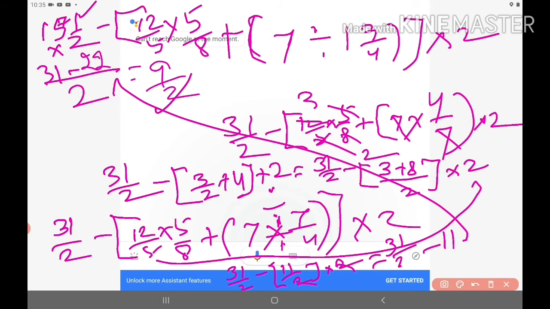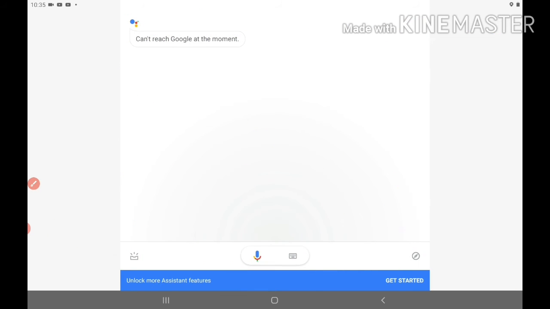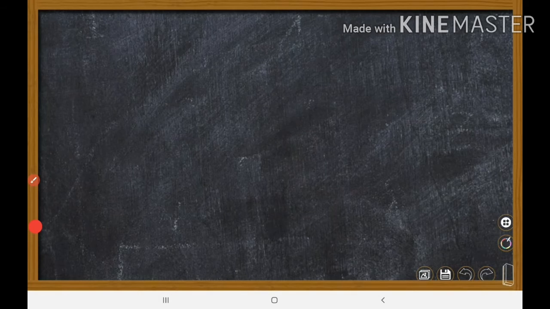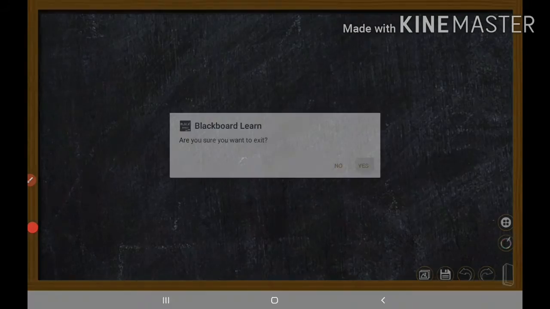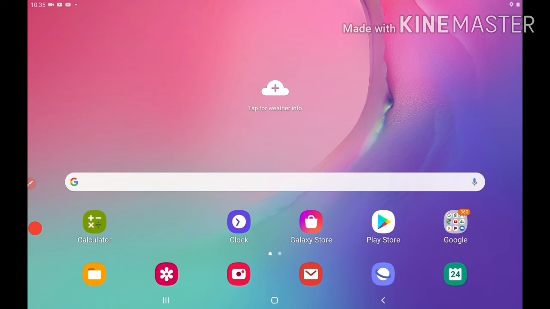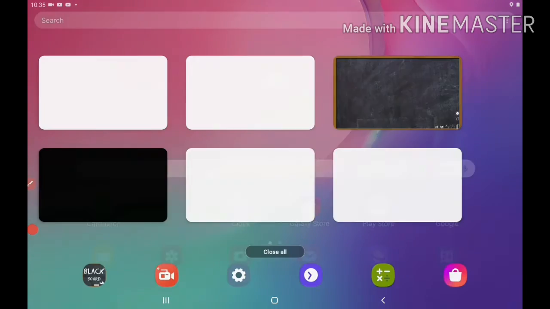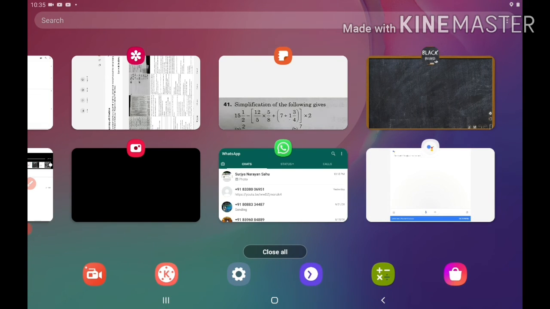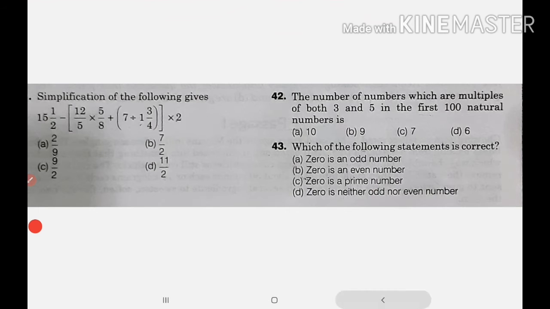Okay, let's move again. Again we shall do this same sum.